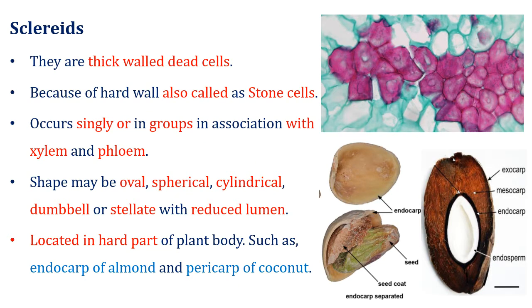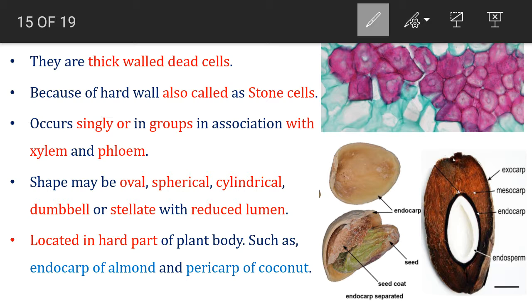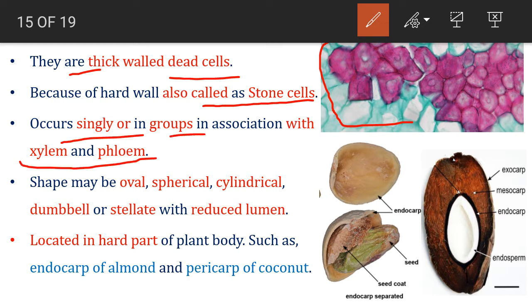Now let's talk about the sclereids. As you can see in the image, they are thick walled and dead cells. Because of this huge thickness, the protoplast has died and there are no living characteristics, and because of this character they are also known as stone cells. They occur singly or in groups with xylem or phloem.